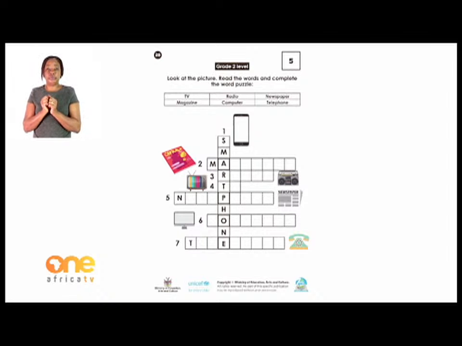Number 5, it starts with an N there, and there are some letters which are left here, and in the middle there is a P, and the other letters are also left there, and the picture is there at the end. What is that? Fill the other letters to make the correct word. Number 6, it's here also. In the middle here, it has an O, and what letter is missing at the beginning? And once you find that, you will be able to finish the other letters and make the correct word.